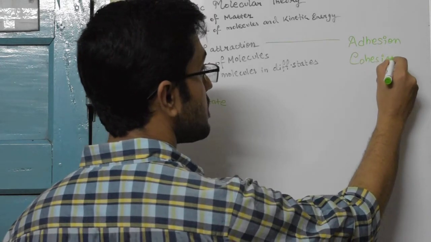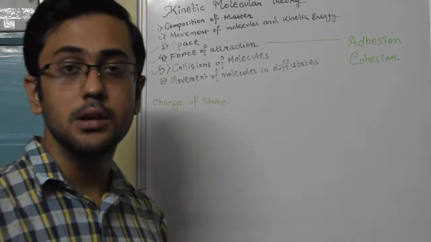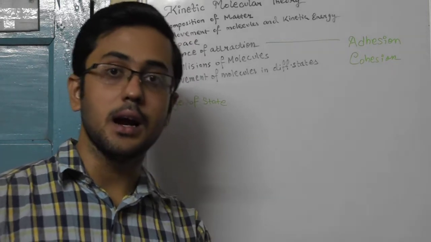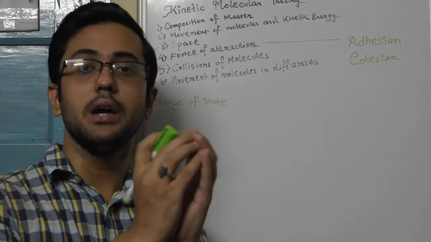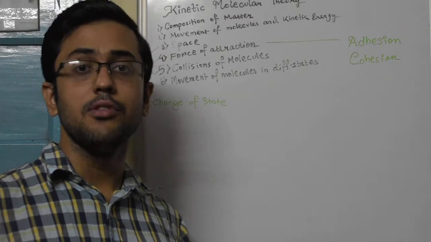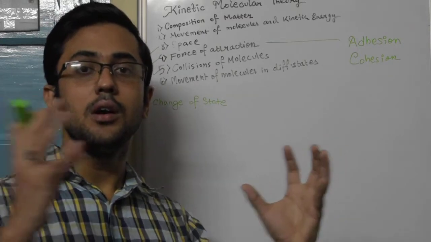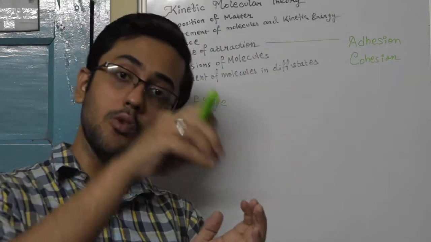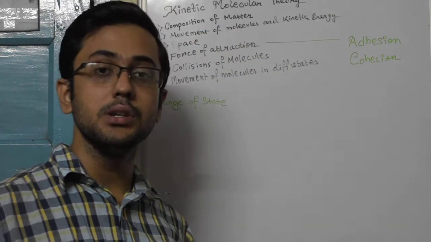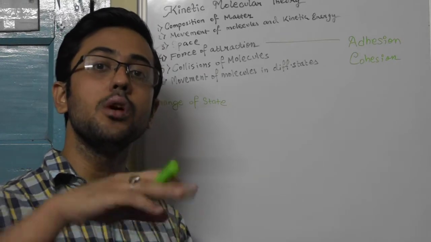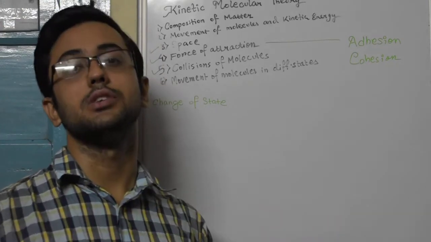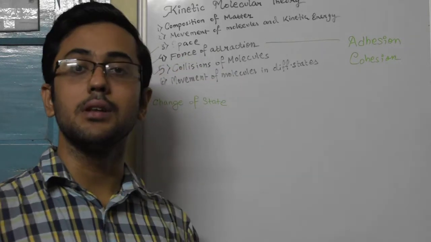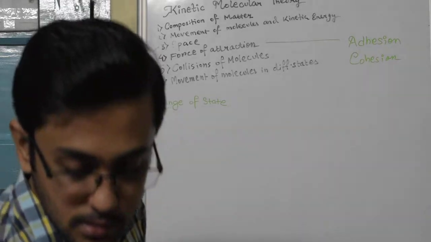adhesion and cohesion. So what is adhesion and cohesion? Well, cohesion is when molecules of the similar kind or of the same substance bind to each other. That is, say 15 H2O molecules all bind to each other, forming an entire substance which is water only. And what is adhesion? Adhesion means when molecules of two or more different kinds bind with each other. For example, if the molecules of water are binding with molecules of glass, that is a case of adhesion.